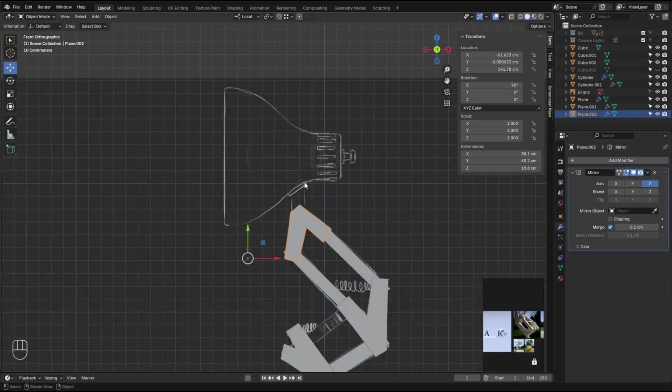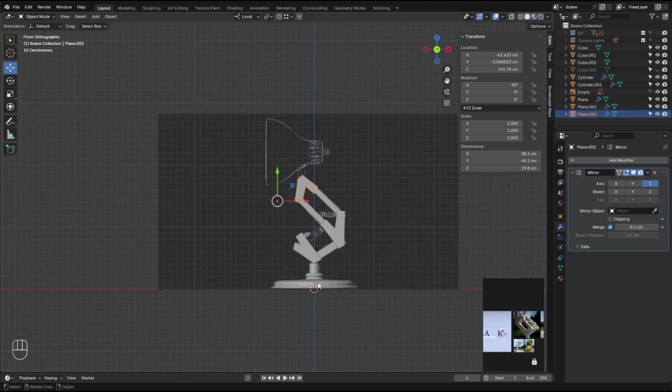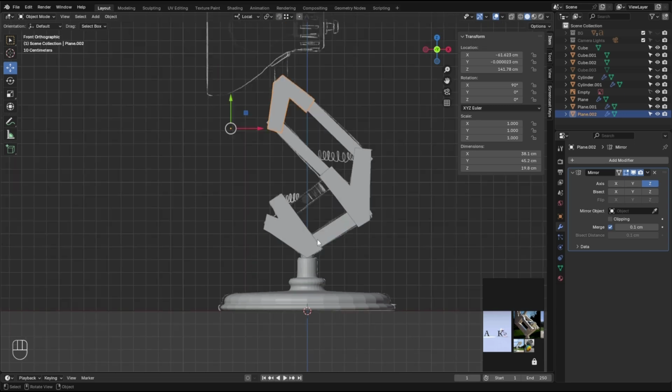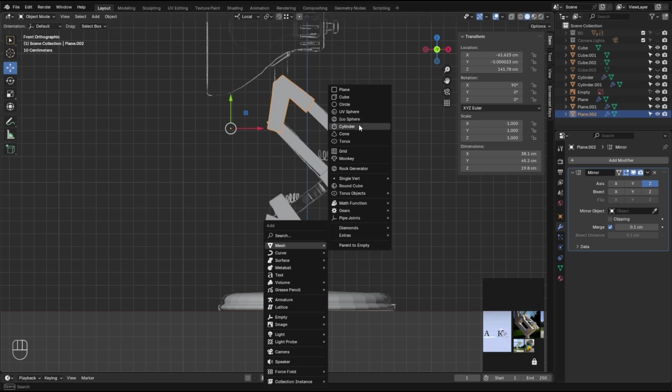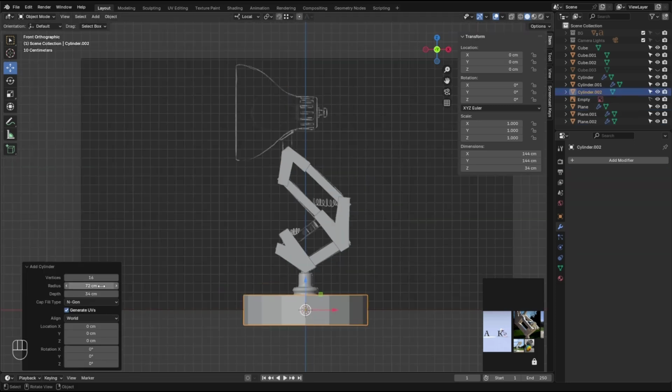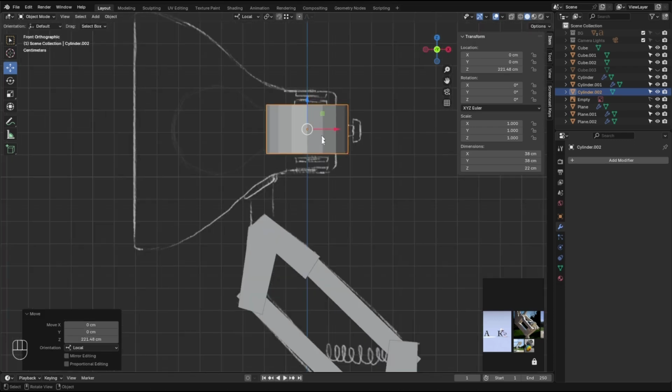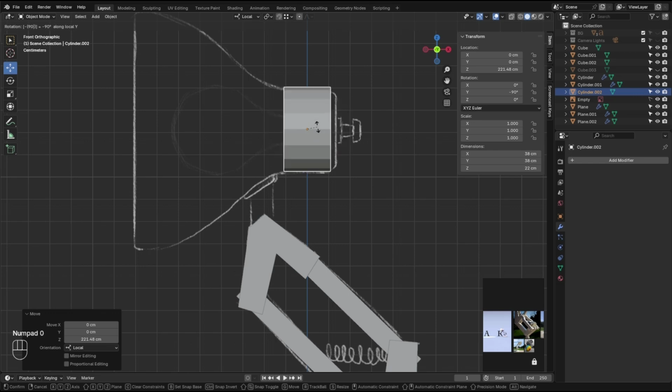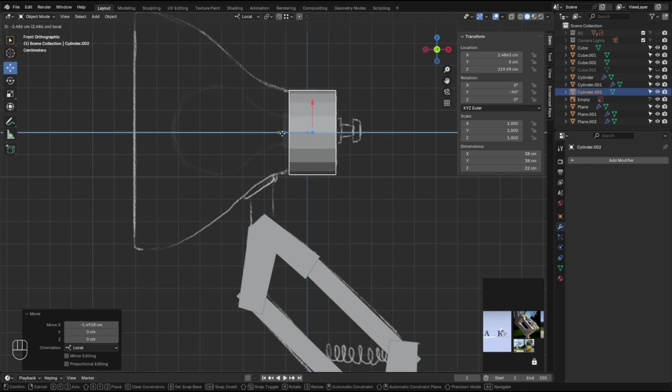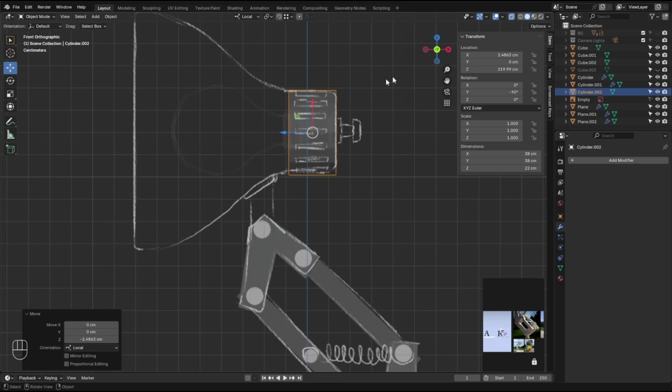All right, let's make the shade with the same old cylinder. So let's add another cylinder right there. Shift A and cylinder. Make it much smaller and let's rotate 90 degrees around the y-axis. So R Y and minus 90 or 90. Let's start with this part right there.